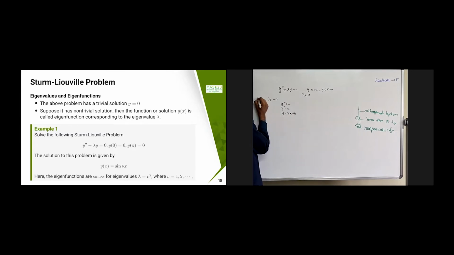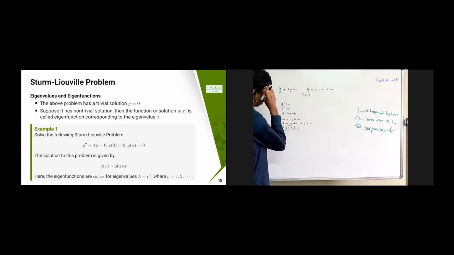Now this is case 1, lambda equal to 0. Then I substitute this into the boundary conditions. y of 0 equal to 0 implies b equal to 0, because a into 0 plus b gives b equal to 0. Now y of pi equal to 0 implies a pi, since b is already 0, so a pi equal to 0. Since pi is not equal to 0, a equal to 0. That means y is identically 0, but I am not interested in this one because it is a trivial solution.